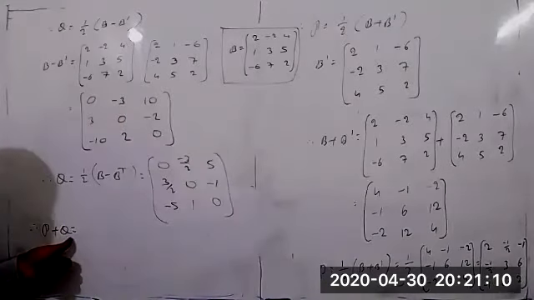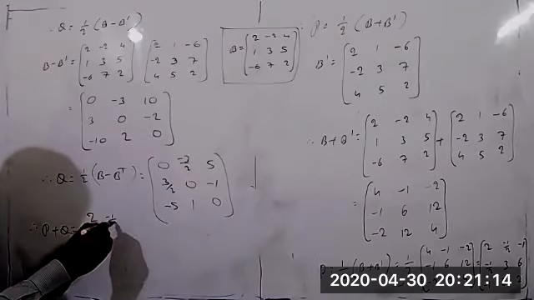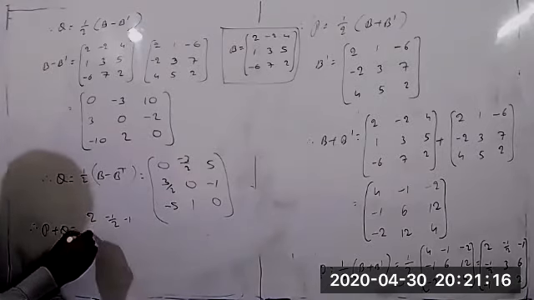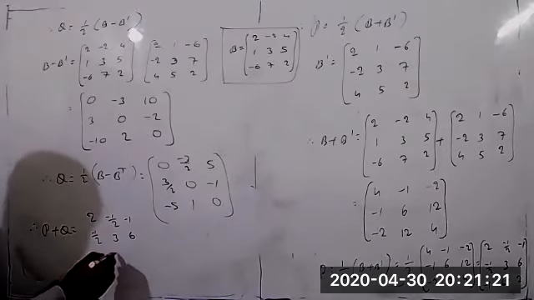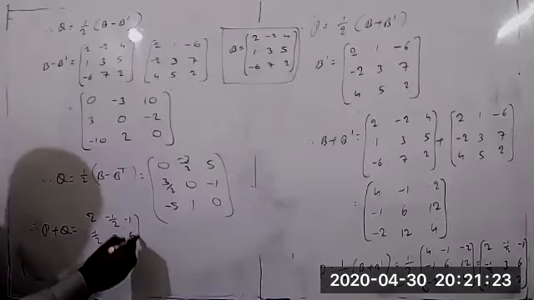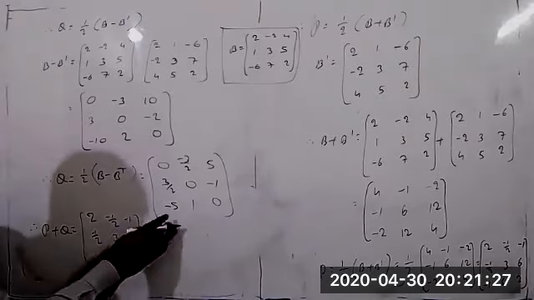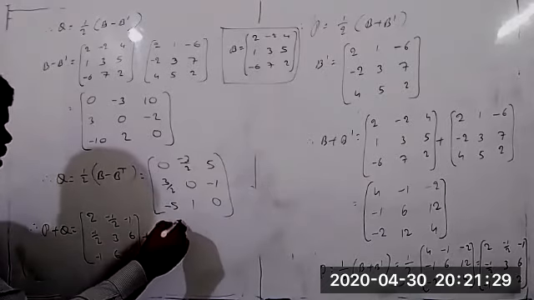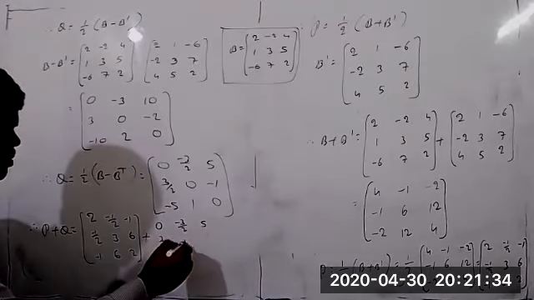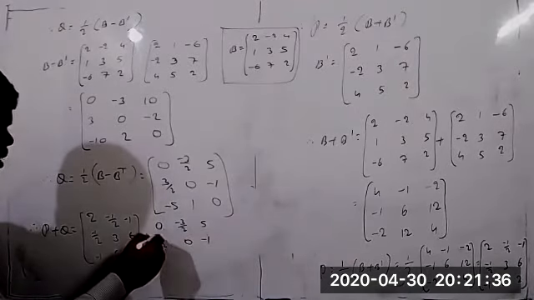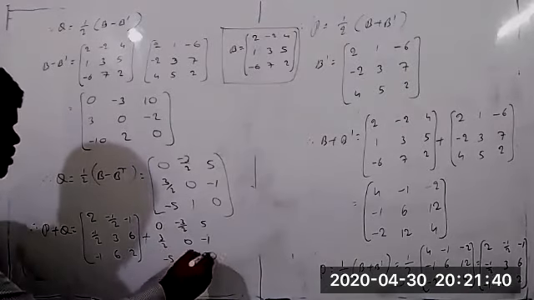So P plus Q equal to, the matrix P equal to 2, minus 1 by 2, minus 1, and minus 1 by 2, 3, 6, minus 1, 6, and 2, plus the matrix Q equal to 0, minus 3 by 2, 5, 3 by 2, 0, minus 1, minus 5, 1, 0.